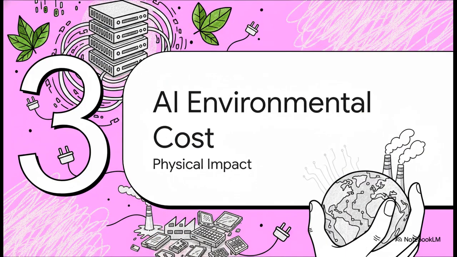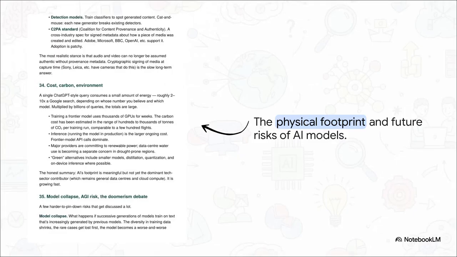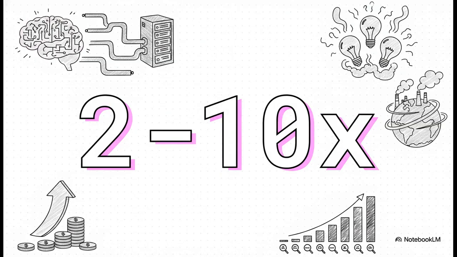That brings us to Section 3, AI's hidden environmental cost and its physical impact. It's so easy to think of AI as purely digital, just kind of floating up there in the cloud. But while it isn't the biggest tech polluter yet, general cloud computing still holds that crown. The field guide urgently warns that AI's physical environmental footprint is growing incredibly fast, draining vast amounts of power and water.